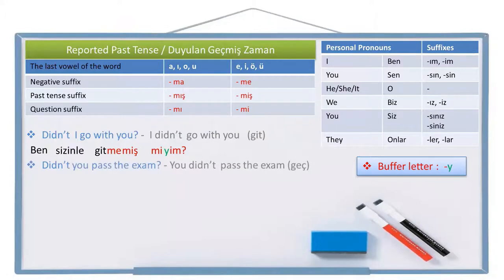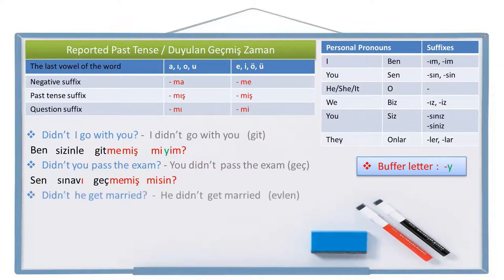Let's make another one. Didn't you pass the exam? This is the negative question sentence I want. You didn't pass the exam is the negative sentence, and pass is geç in Turkish. Let's write the person pronoun you first. Sen. Exam, sınav. The exam, sınavı. Pass, geç. Not pass, geçme. Didn't pass, geçmemiş. Now let's leave a space and write the question suffix mi and the person pronoun suffix to the end. Sen sınavı geçmemiş misin? Didn't you pass the exam? Sen sınavı geçmemiş misin?